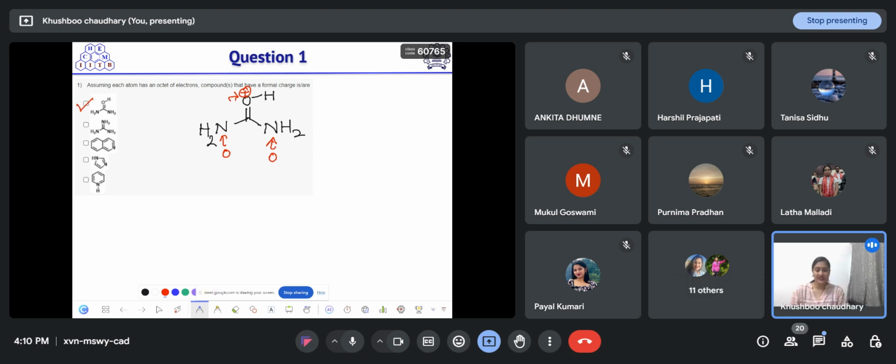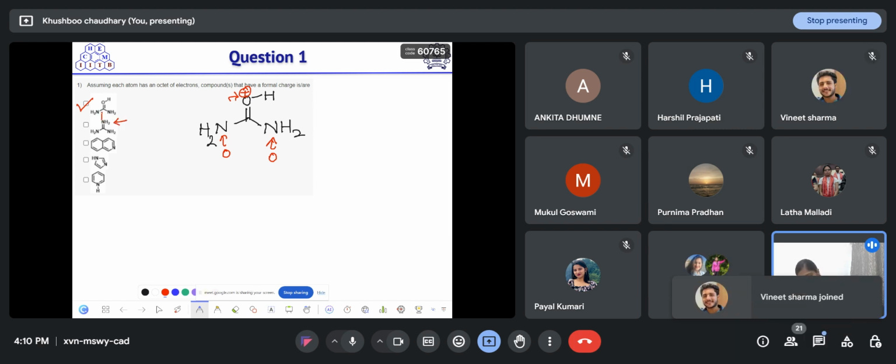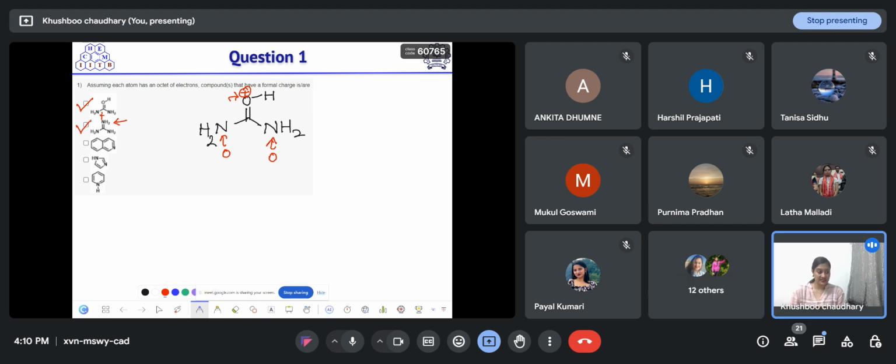It has some formal charge. Similarly, in the second case, nitrogen is forming 4 bonds. So this nitrogen must have a positive charge associated with it. So this is also a compound that has a formal charge among the 4 given options. When we go to the third option, every atom is forming the number of bonds it is expected to form. Nitrogen is forming 3 bonds, carbon is forming 4 bonds.